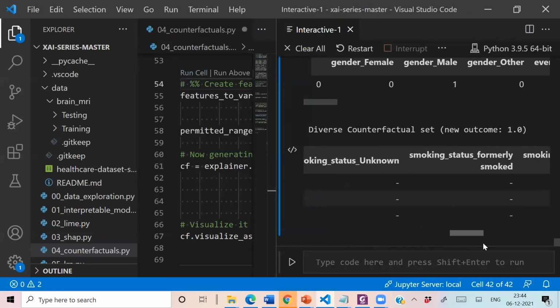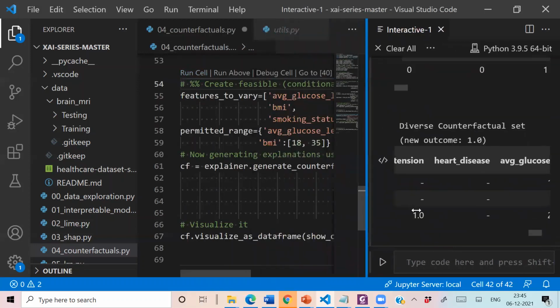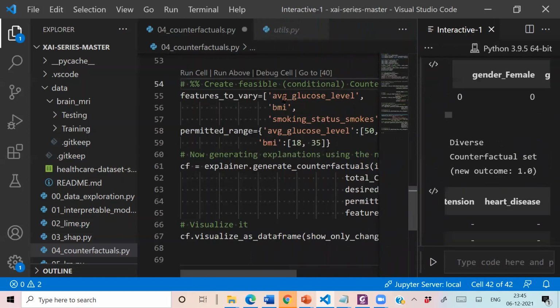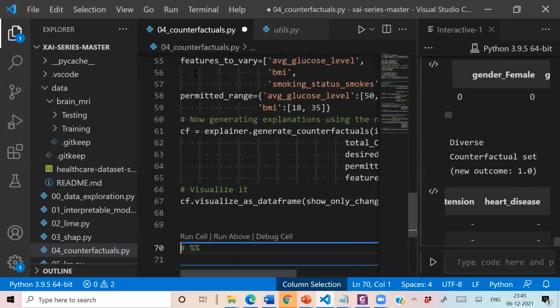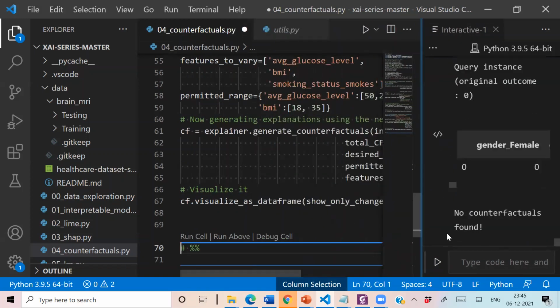Here we are specifying, you can see body mass index changed to 2.1. So this is the first. Now I am restricting it to a specific range, and I am also restricting it to change only a few mentioned attributes, that is 3 attributes. So let's generate these. Again, no counterfactuals.